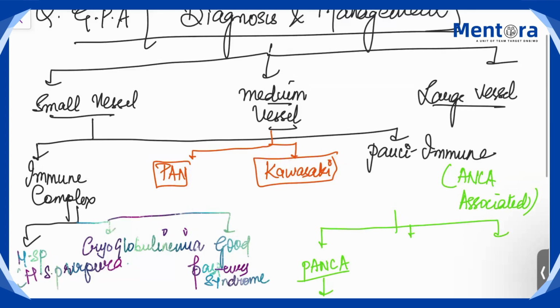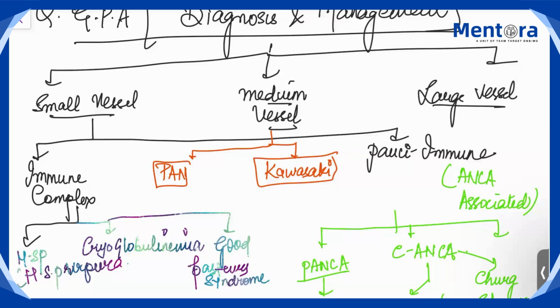We have C ANCA vasculitis, which is Wegener's granulomatosis, also now called granulomatosis with polyangiitis. And one more is Churg-Strauss syndrome.